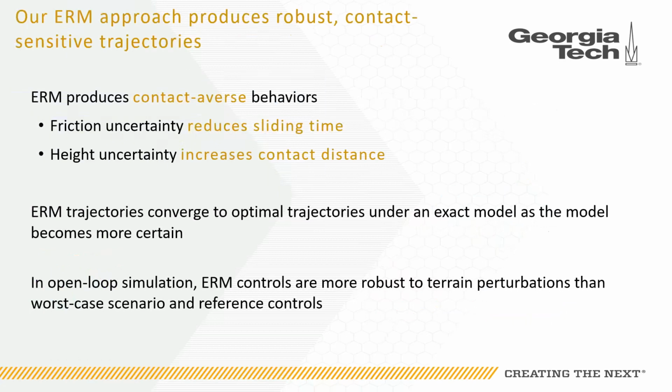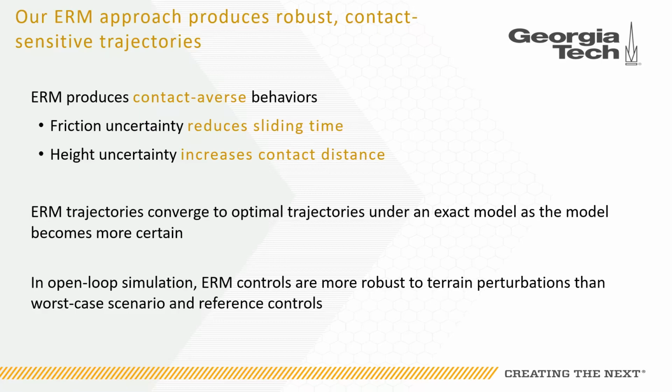In summary, we have tested the effects of including an ERM cost to model uncertainty in the terrain parameters into trajectory optimization. We found that the ERM produces behaviors which are contact-averse. Costs encoding friction coefficient uncertainty reduce sliding time to avoid non-zero friction forces, and costs encoding height uncertainty increase the contact distance to avoid having normal forces. As the uncertainty decreases, however, the ERM trajectories converge to the optimal trajectories generated by traditional methods.